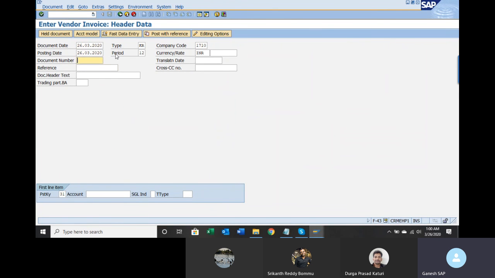Today's date, 10, 10, 10. So this is our vendor number. I am just giving the vendor number. 31 means what? Vendor debit or credit? If you press F4 here, you will get to know.